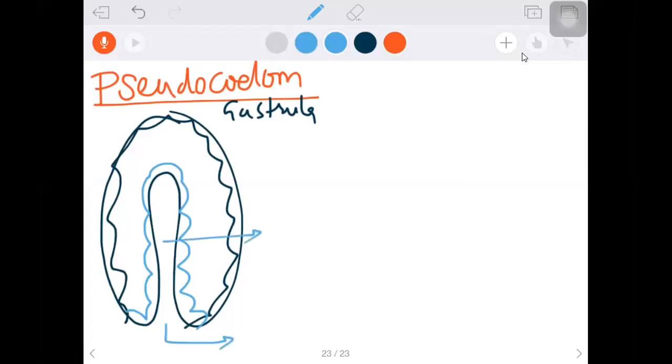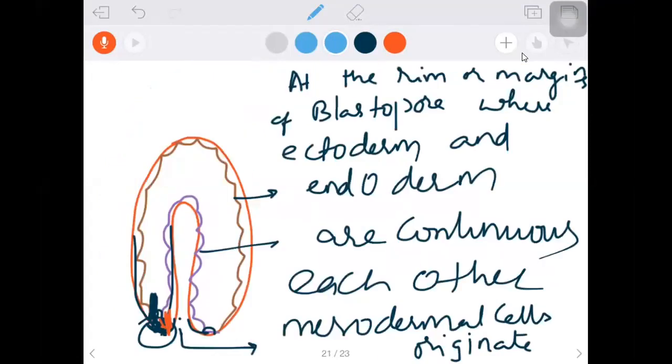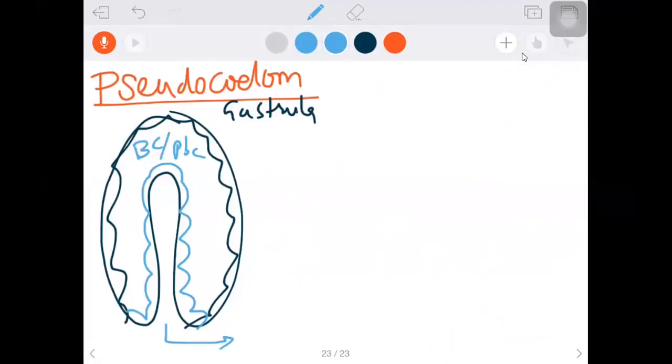It opens into the archenteron. So what is between the ectoderm and endoderm? There is a cavity called the blastocele or primary body cavity. Same again, the same story. At the rim or margin of the blastopore, where ectoderm and endoderm are continuous with each other, the mesodermal cells originate from this place. Let us see what they do now. The mesodermal cells divide. In our topic, mesoderm is the hero.